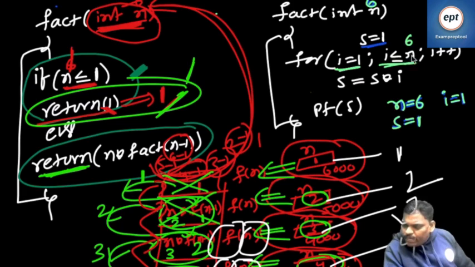Condition true. See this one. For every condition true, execute the statement. S is equal to S into I. 1 into I value also 1. 1 into 1 is 1. So S is 1. I is equal to 1. S is 1.